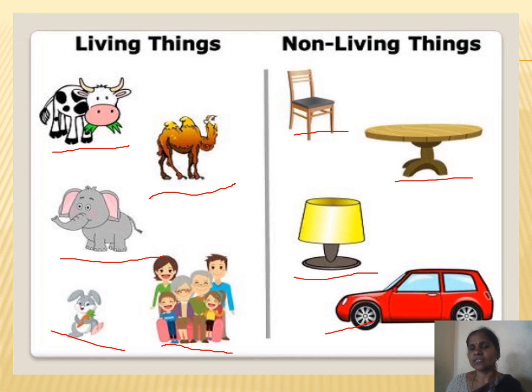But these are chair, table, lamp, or car. Can these things move on their own? No, we have to apply some force on that. So that's why those are what we should call non-living things.